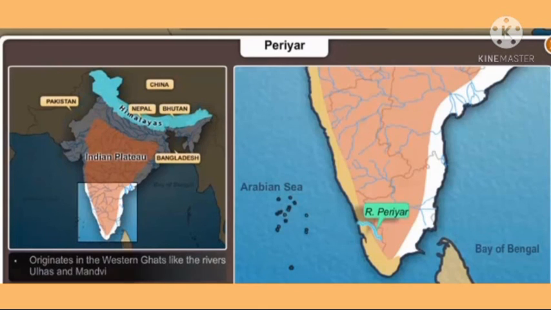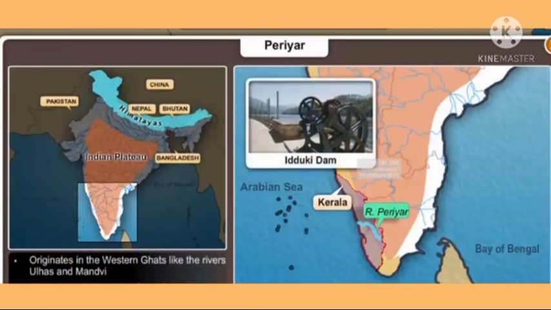The Periyar River is the lifeline of Kerala. It is the main source of water supply of the state. The famous Idukki Dam that supplies electricity to the state is located on this river.